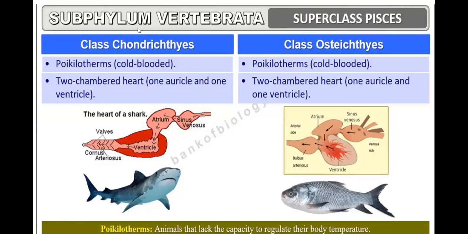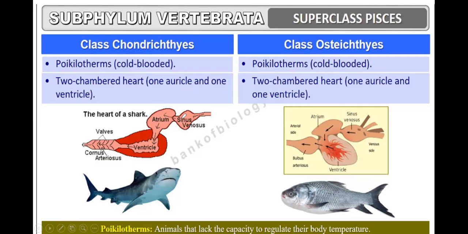They are poikilothermous, that is, cold-blooded animals. Here also, class Osteichthyes are poikilothermous, cold-blooded animals. In class Chondrichthyes, there is a two-chamber heart, with one auricle and one ventricle.